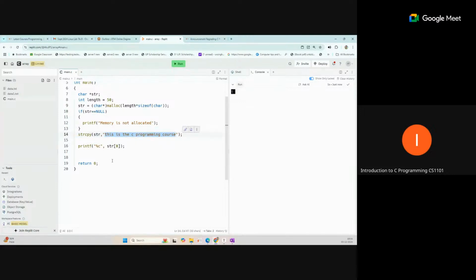Suppose we are asking what is the 10th character of this string, given like this in the pointer. You can directly get the 10th character, which means the ninth index. That character you can identify as h. Space will also be counted as a character.